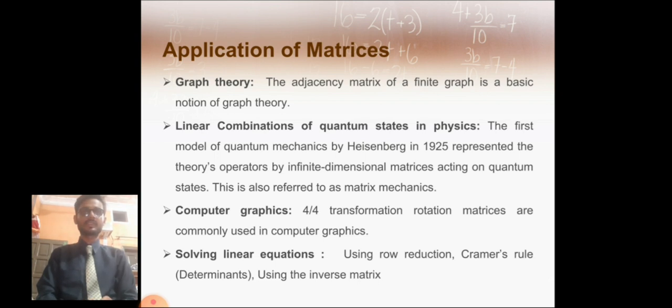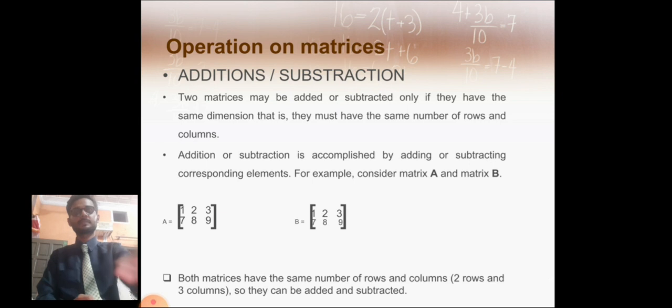Computer graphics: 4 by 4 transformation rotation matrices are commonly used in computer graphics. Then solving linear equations using row reduction, Cramer's rule, determinants, and the inverse matrix. These are the applications of matrices.